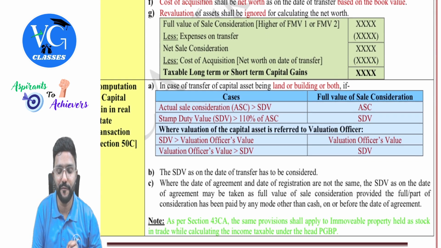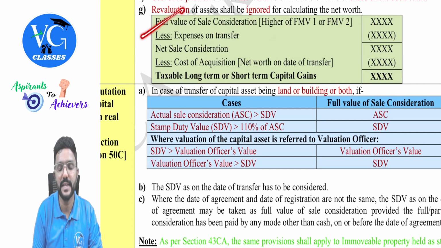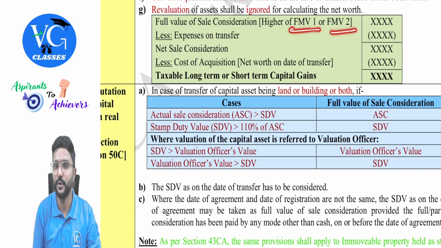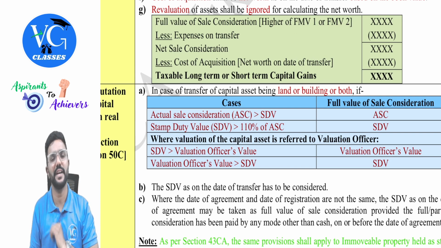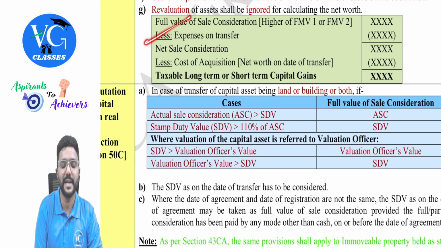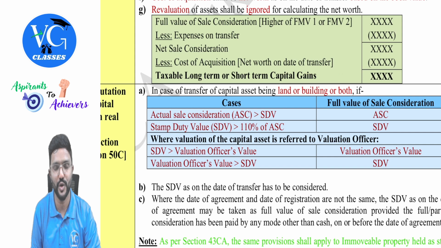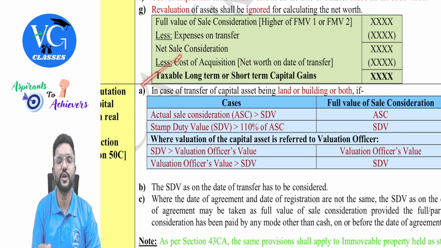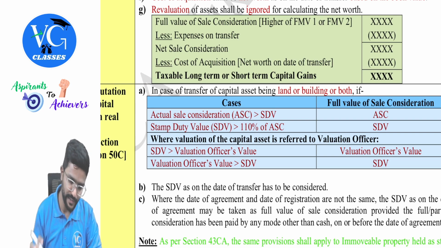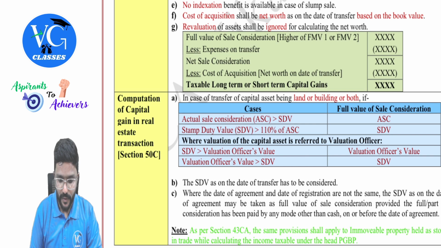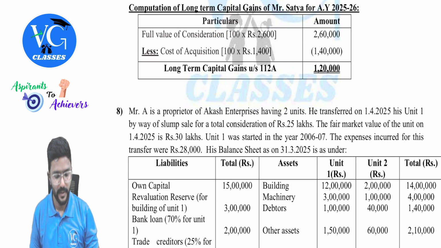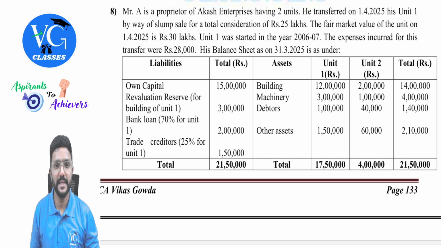Okay. So finally, what is the format to compute here, sir? Full value of sale consideration, that is higher of FMV1 or FMV2. If both are given, take whichever is higher. Sir, what if only one is given in the question? Take that straight away. Okay. Then expenses on transfer, we will get net sale consideration. Then from that deduct cost of acquisition, which is nothing but net worth of the undertaking on the date of transfer based on book value. Then you will get long-term or short-term capital gain. Okay, sir. Fine. So let me just discuss one question on it. Come to question number 8 in my question bank, guys.